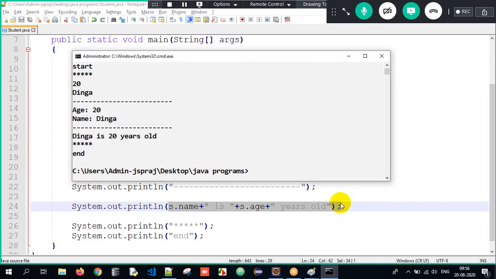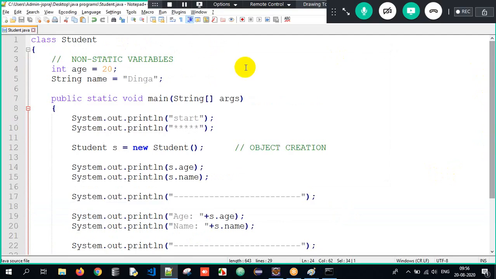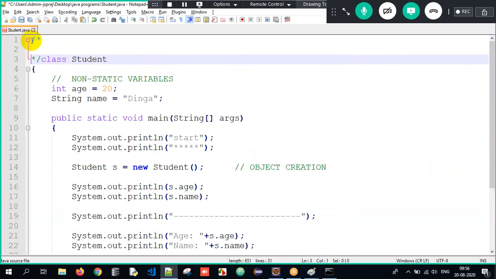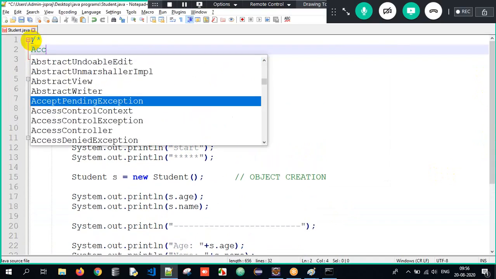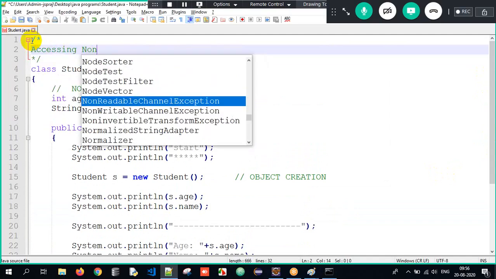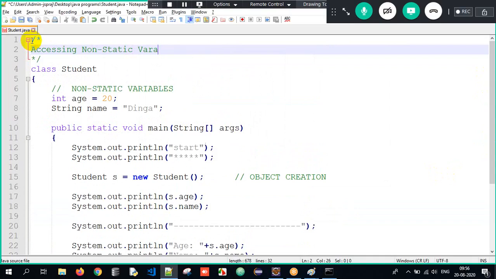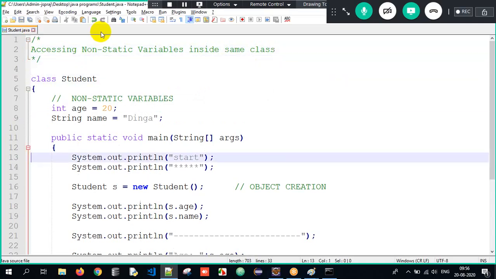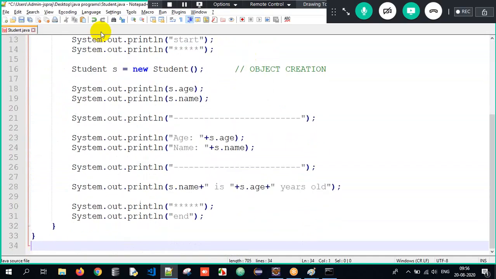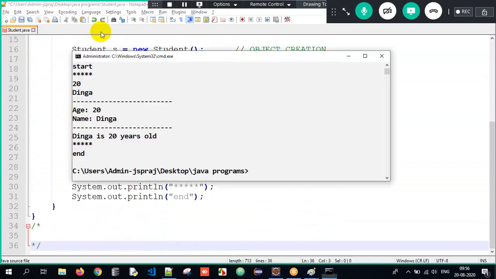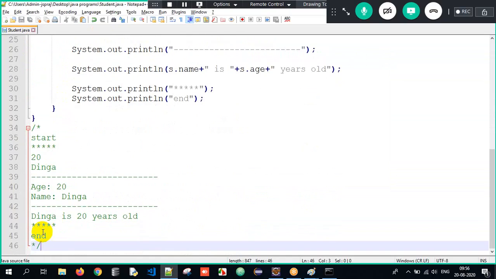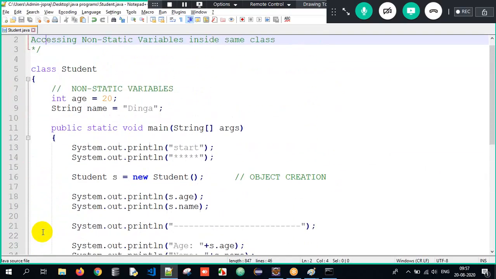So what is this program all about? This program is all about accessing non-static variables inside the same class. We are trying to print these non-static variables inside the same class. This is all about the entire output here. The output I'll also copy paste over here so that I could send it to you later. Perfect, guys. We are done with one set of example here.